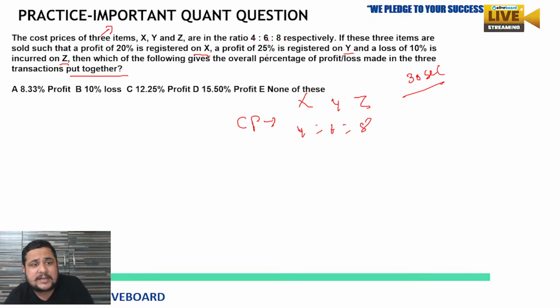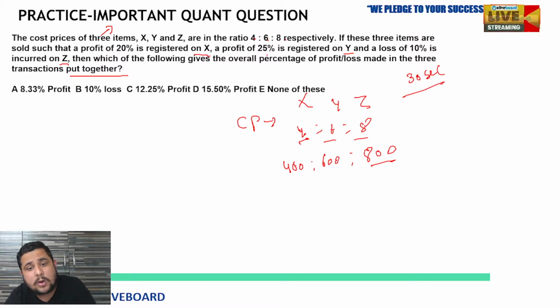If these three items are sold, okay, so this is what, 4, 6, and 8. So is any amount given to us? No. Everything is given in the form of a ratio, first thing. So we can assume that the first value is 4, so 400. Now the second one, 6, so 600. The third one is 8, so 800 you can assume here. If these three items are sold such that a profit of 20% is registered on X.